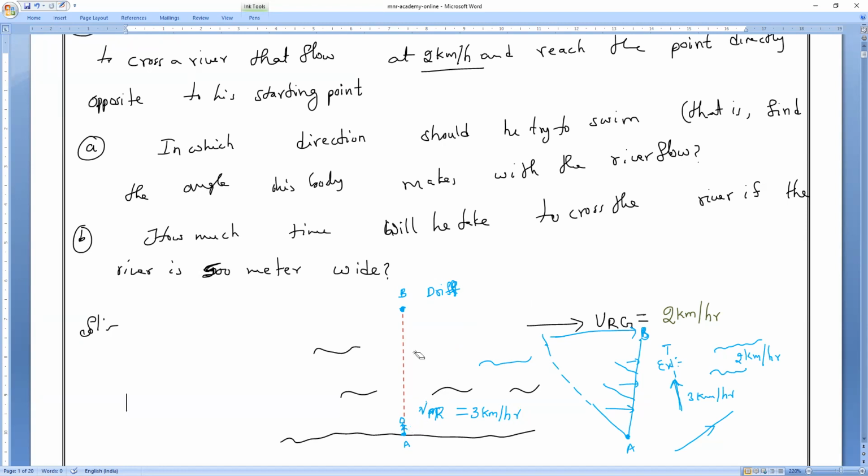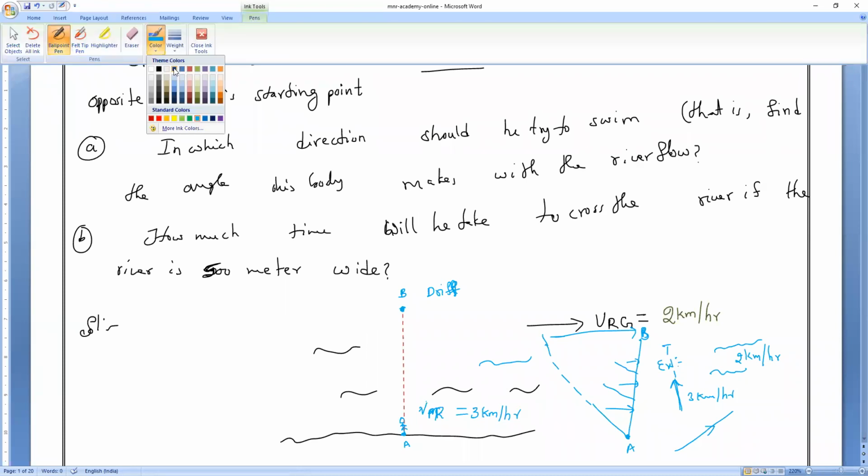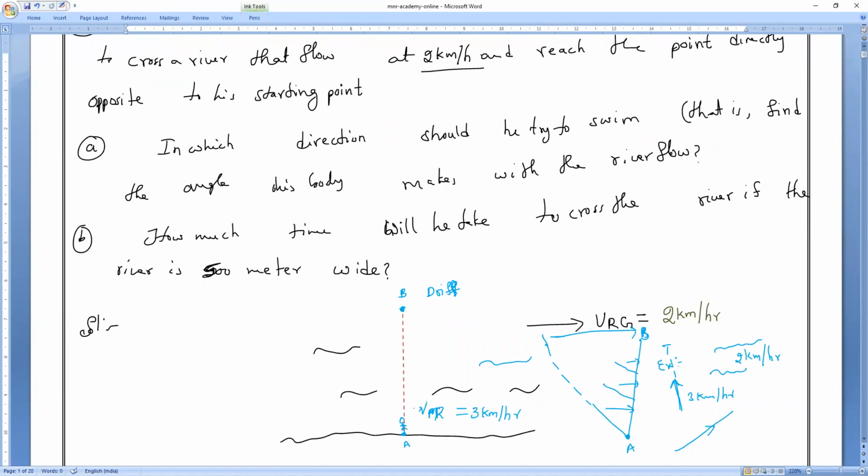Right. Towards right. Pradosh, this is my right. Now you are seeing the eraser. This is my right. If he swims in this direction, will he reach the perpendicular? Yes, please. Left side. Pradosh, you are seeing the screen now. If he swims in this direction, is it possible to reach the perpendicular point? That is my question.